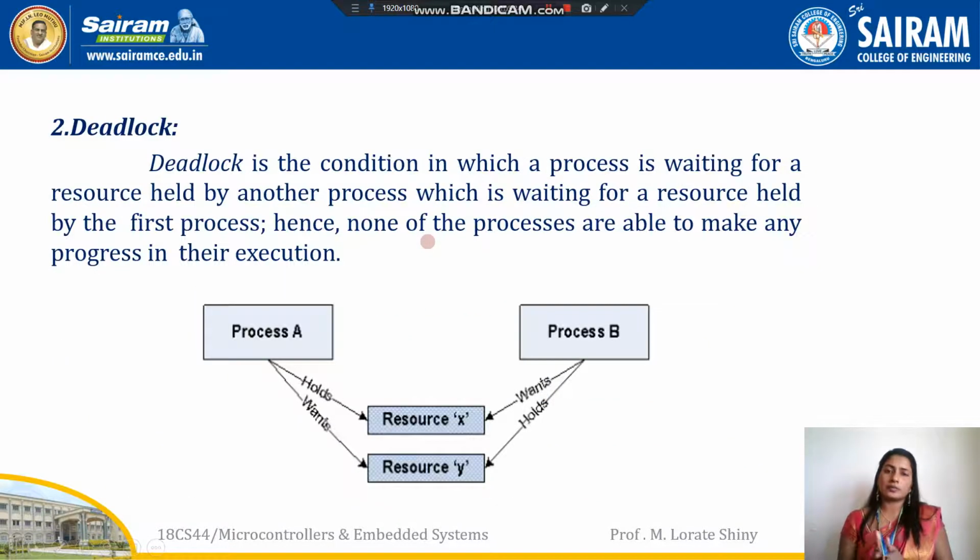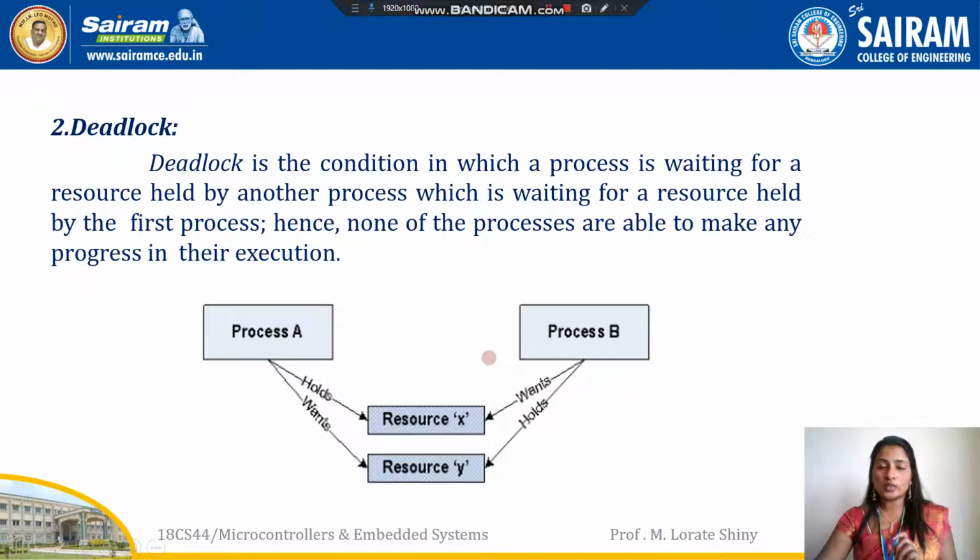Next one is deadlock. It creates the situation where none of the processes are able to make any progress in their execution. We'll see one example. There are two processes, process A and process B. Process A has the resource X and needs a resource Y for its execution, which is held by process B. In the same way, process B has resource Y and needs resource X for the completion of its execution, which is held by process A.